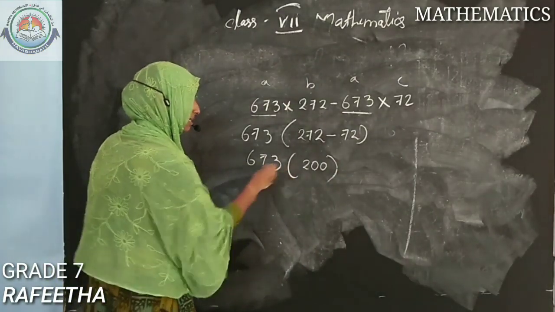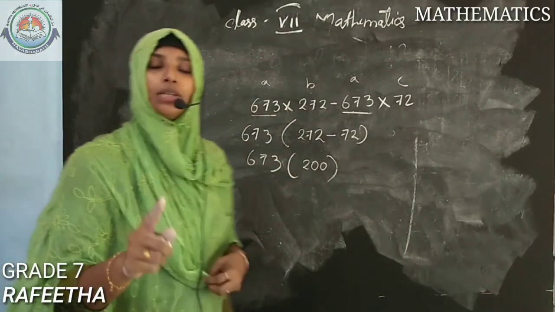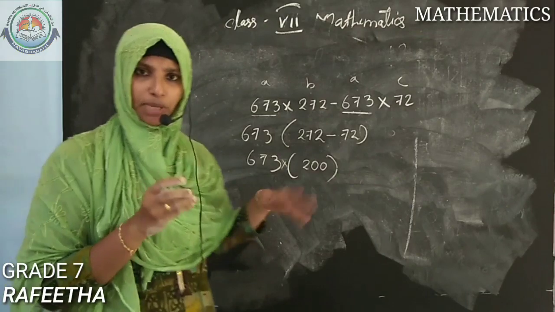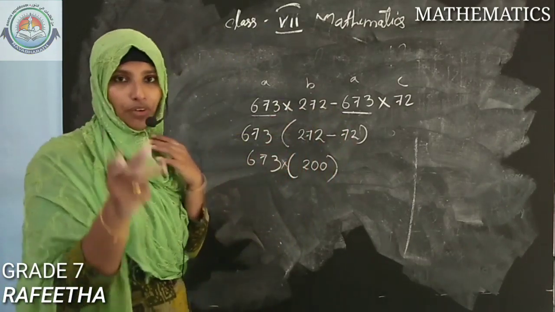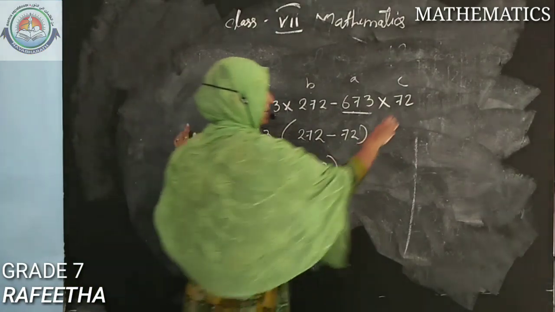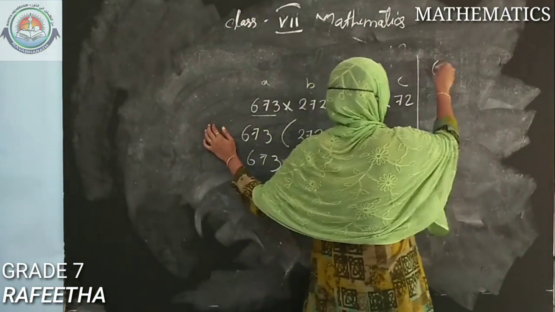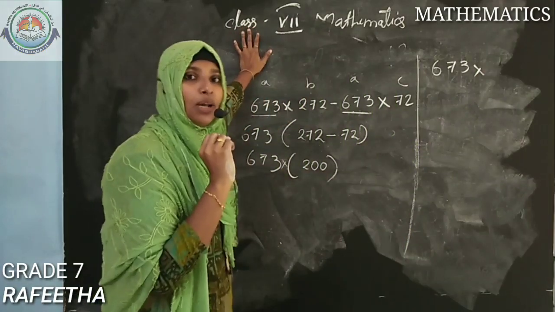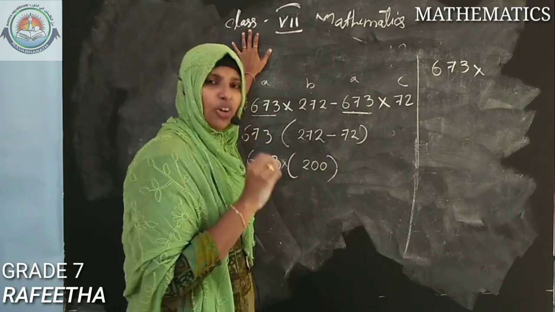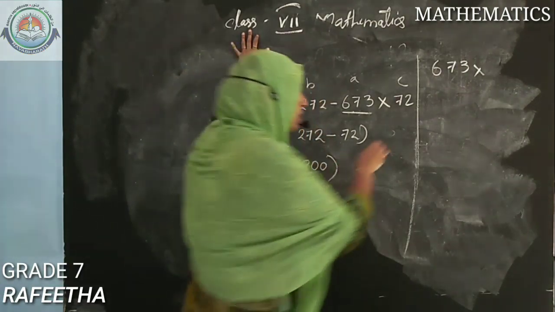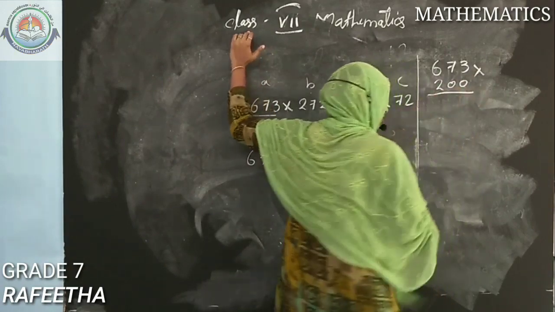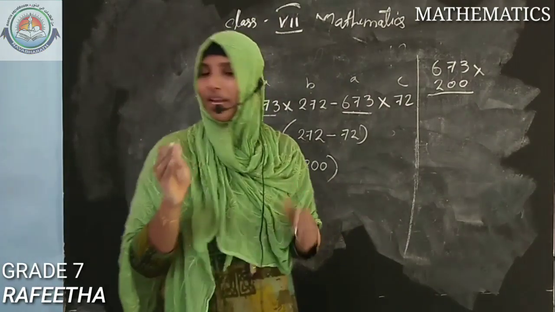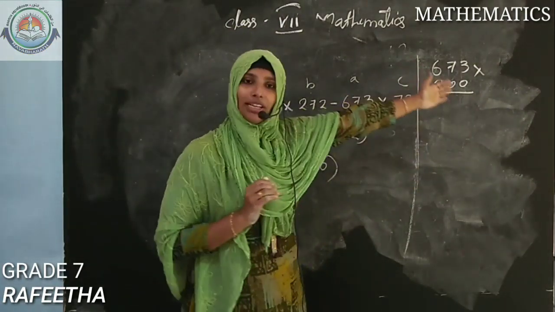Just multiply this. Listen to one thing: a bracket always means multiplication. If no sign or operation is put between two numbers with a bracket, that means we want to multiply them. So here 673 we are multiplying with 200. While multiplying any number with powers of 10, like 20, 200, is it necessary to put all the zeros? No need. If you do it, no problem, only the time will go. There will be a specific time for your exam, so no need of putting in all these zeros.